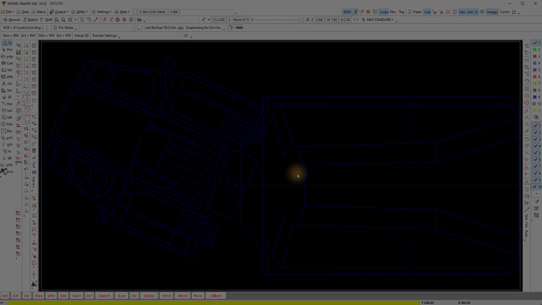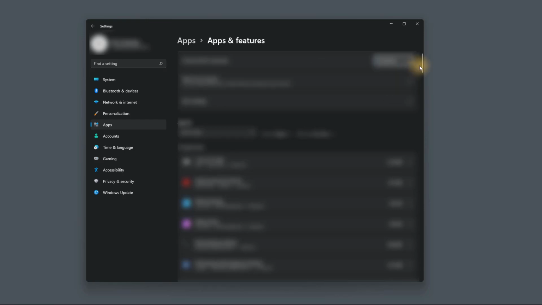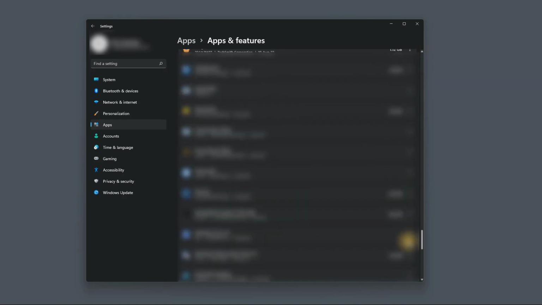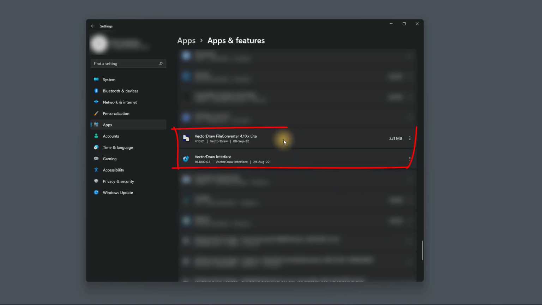The installation was successful. If you right click on your Windows icon at the taskbar and go to Apps and Features and scroll down to the VectorDraw installation, you should see two files of the VectorDraw installation for it to be successful. If it's not successful, uninstall everything you see of VectorDraw.